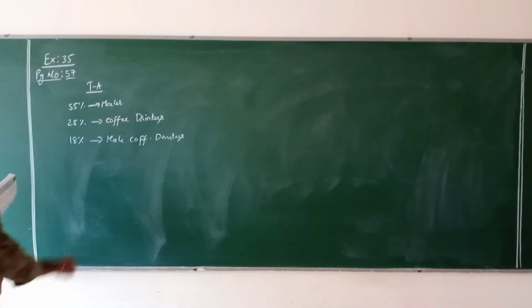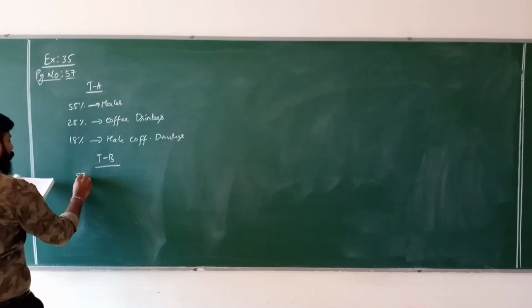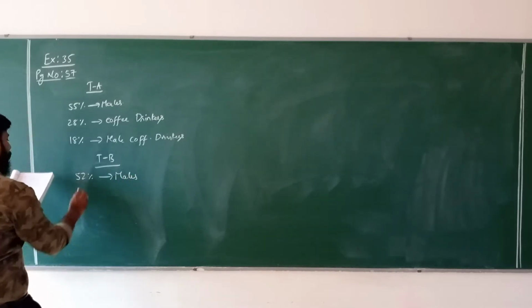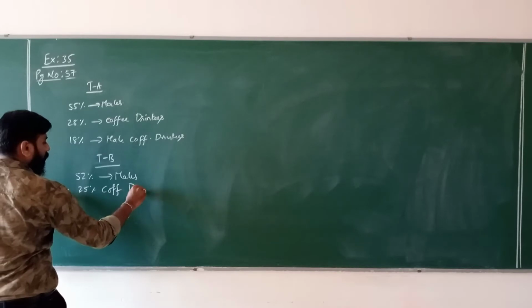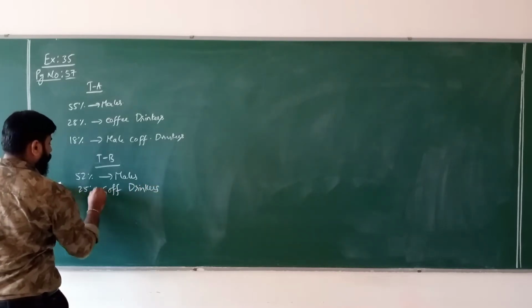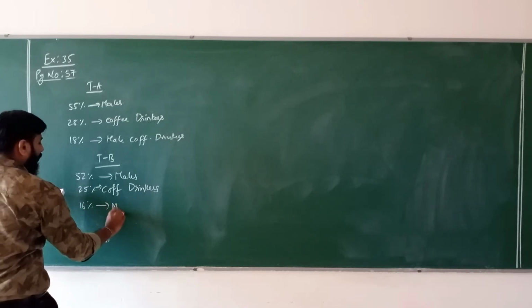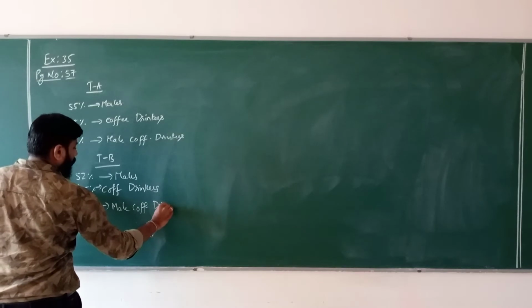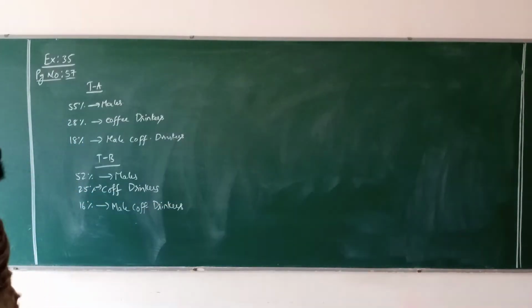Town B information: 52% males, 25% coffee drinkers, and then 16% male coffee drinkers. Now this is the question given.